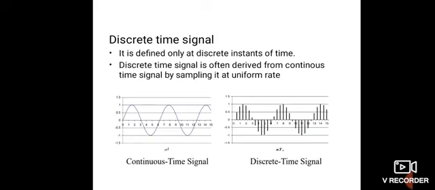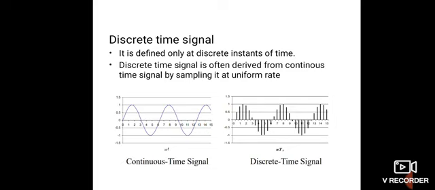Next, discrete time signal. It is defined only at discrete time instants. So a discrete time signal is defined only at certain time instants. For a discrete time signal, the amplitude between two time instants is just not defined. For a discrete time signal, the independent variable is time n. A discrete time signal is represented by x[n]. This means that to represent a discrete time signal, we shall enclose the independent variable n.